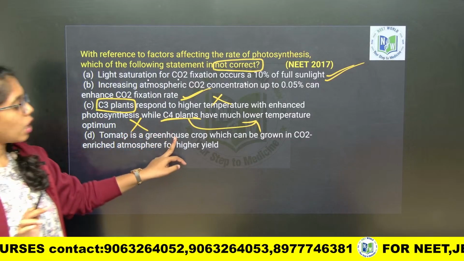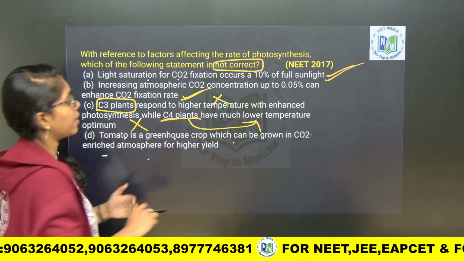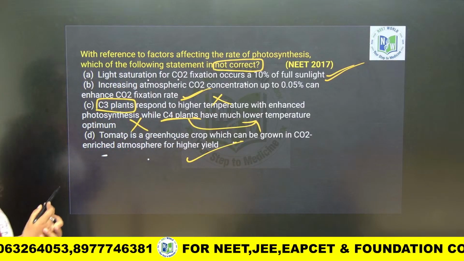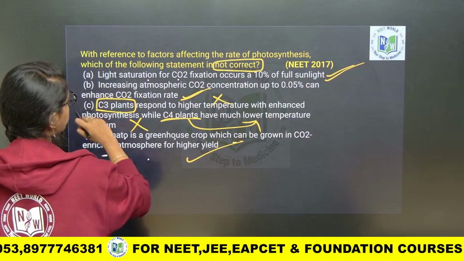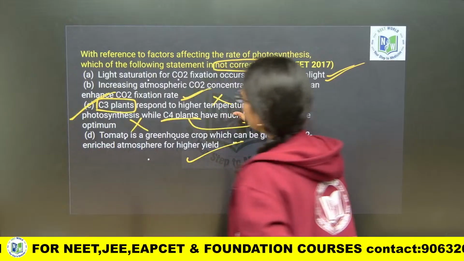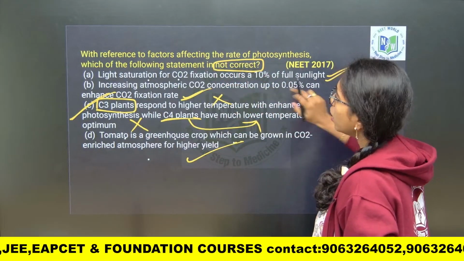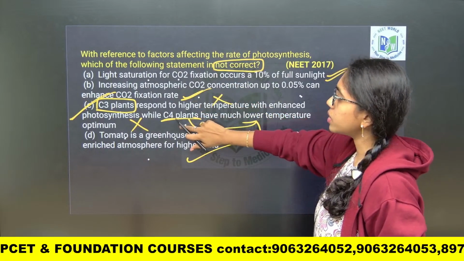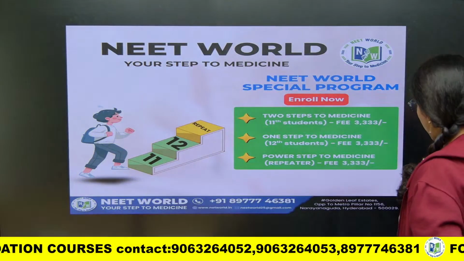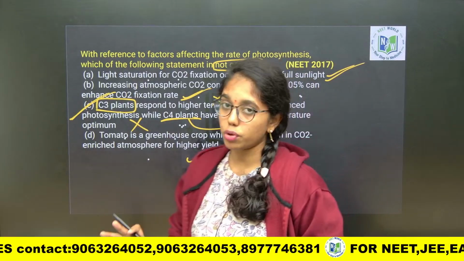Tomato is a greenhouse crop which can be grown in carbon dioxide enriched atmosphere for higher yield. True. So option 3 will be the incorrect statement. In option 2, increasing atmospheric concentration up to 0.05% is correct only. So the incorrect statement will be option C. Clear?